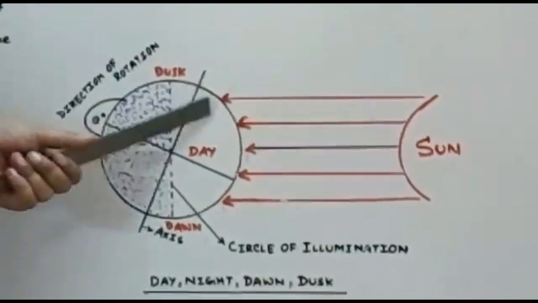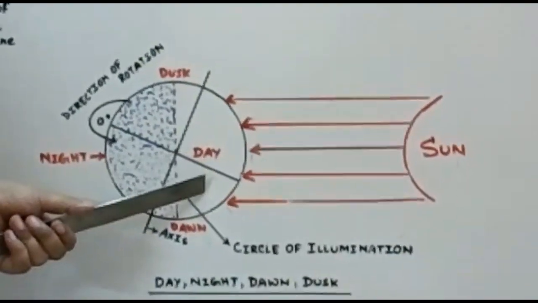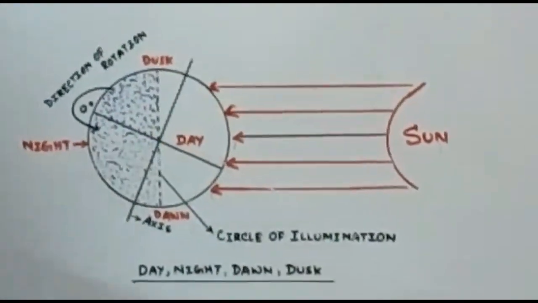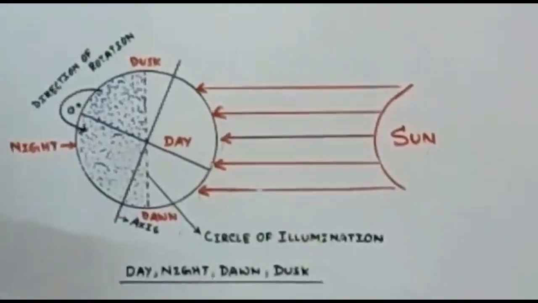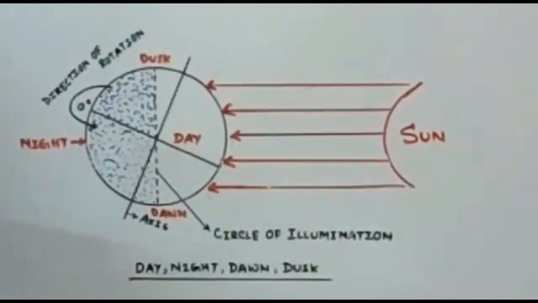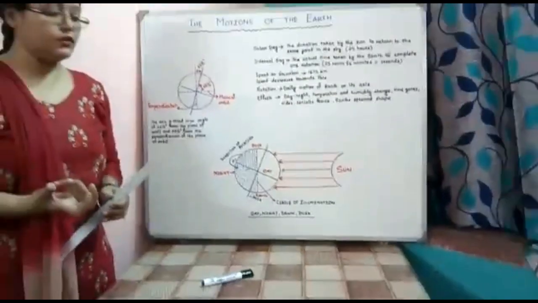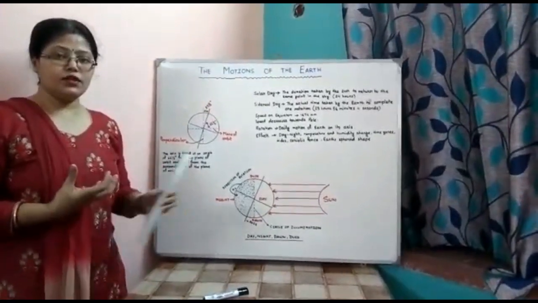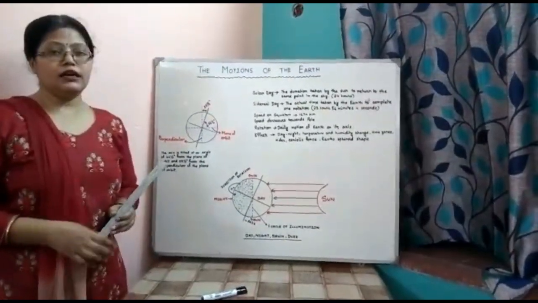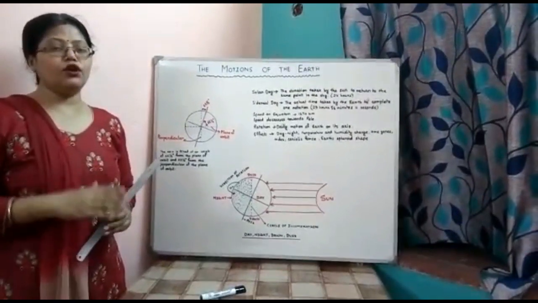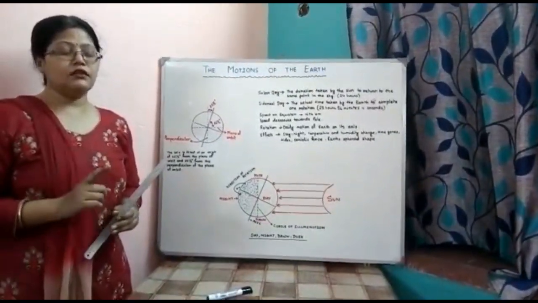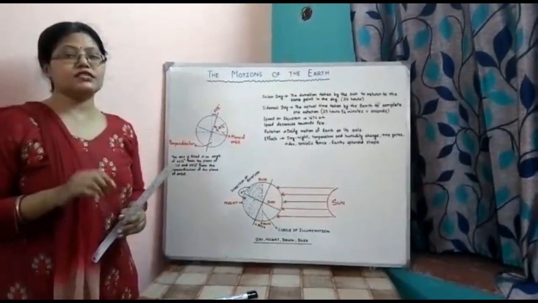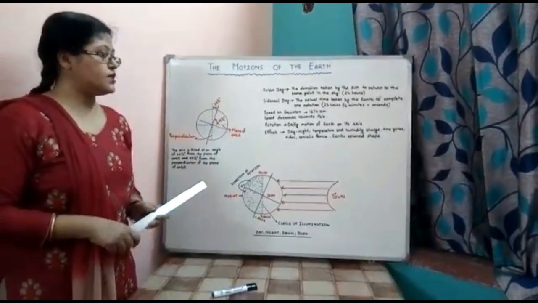Other effects are also there besides day and night. Due to the variation of day and night, difference in temperature also occurs, and difference in humidity also occurs. Not only that, tide also occurs. Tide is actually due to the gravitational pull of the moon and sun. When they attract the earth, this situation occurs, which we call tide, meaning the rise and fall of water level. When sun, earth and moon come in a straight line, which we call syzygy position, then tide occurs.